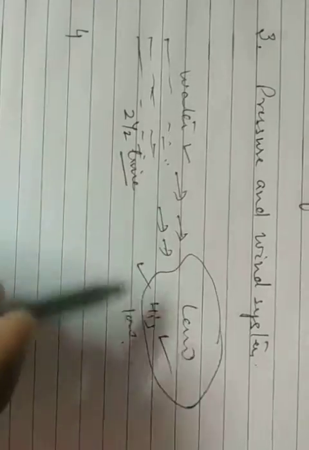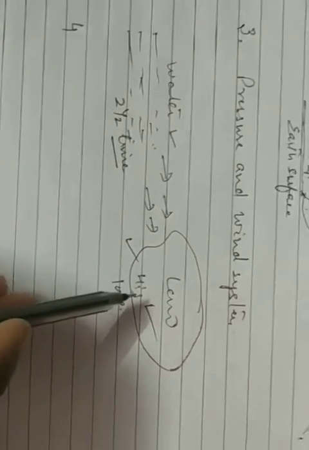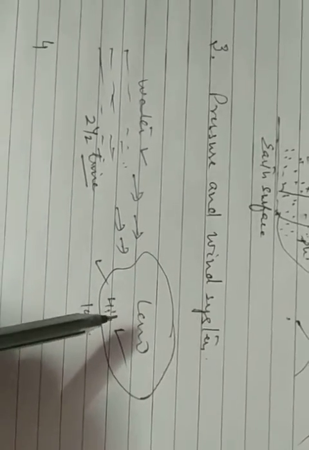Then one more example. I would like to give you one more example. Switch on the AC in your room and leave the door open. Then see what happened. The cool air will go out from the room. Why? Because the warm environment outside the room attracts the cool molecules of air. So this is how pressure and wind affect the climate of a place.